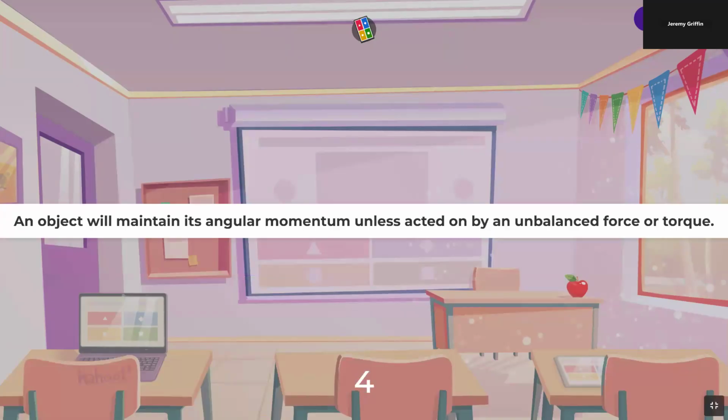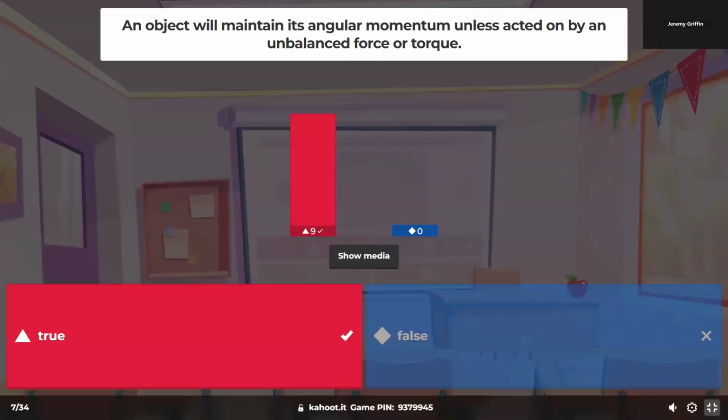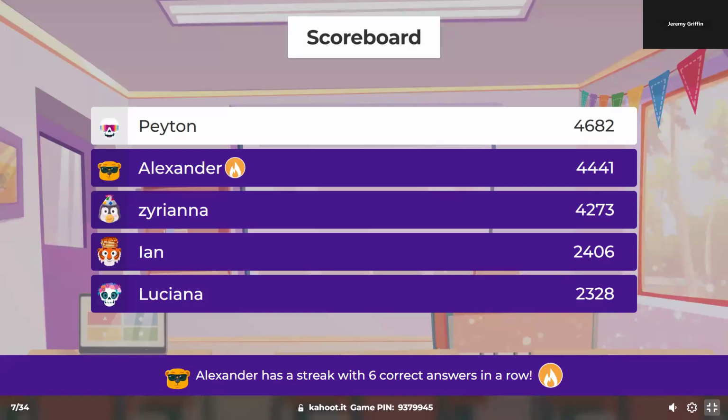An object will maintain its angular momentum unless it's acted on by an unbalanced, let's say, external force or torque. Is that true? Yeah, true. This is called conservation of angular momentum. As long as you have a closed system, angular momentum is conserved. So that feeds into the ice skater question. And the only thing that can change an angular momentum is an external torque, which would involve a force.